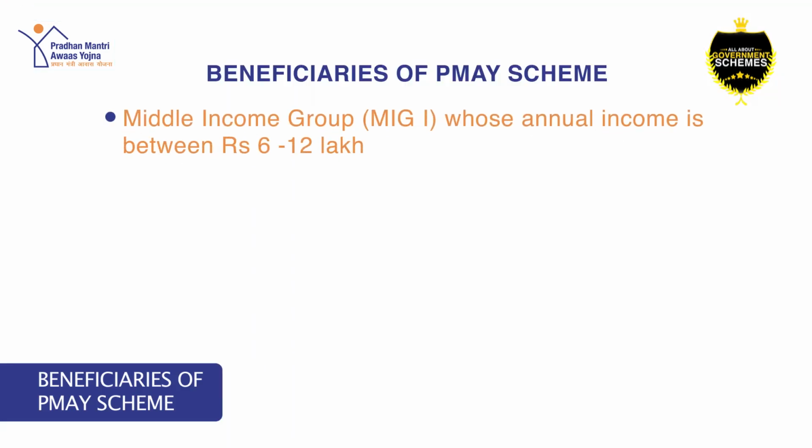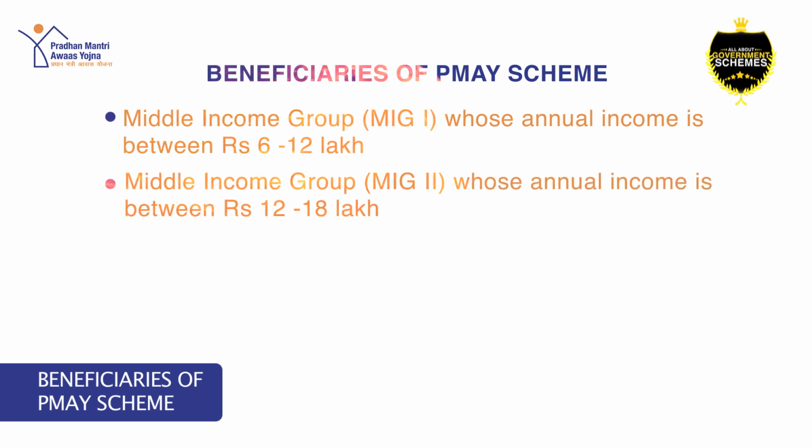Beneficiaries under the Pradhan Mantri Awas Yojana scheme mainly include the following categories. Middle income group 1, which is MIG1, whose annual income is between rupees 6 lakh to 12 lakh. Second comes middle income group 2, which is MIG2, whose annual income is between rupees 12 lakh to 18 lakh.